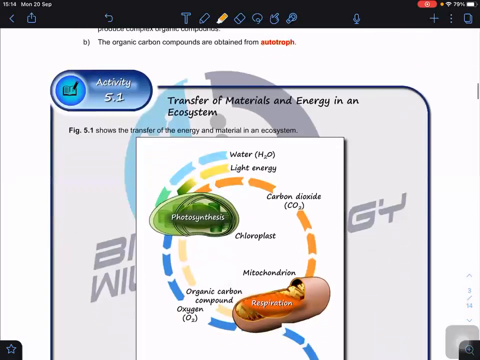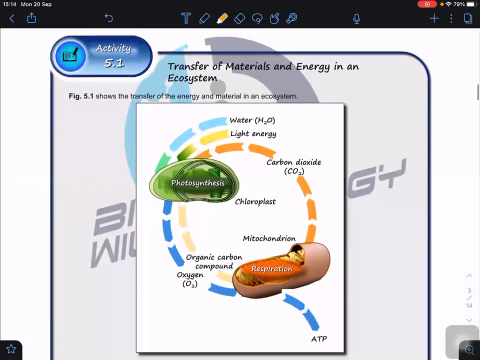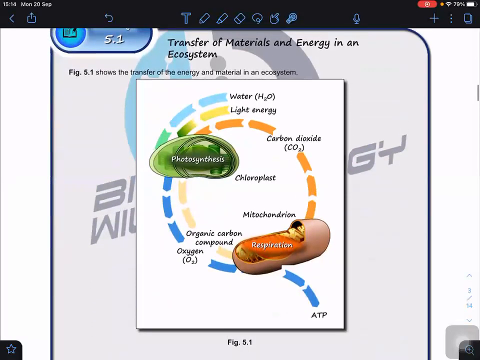Okay. So if you look at the transfer of material and energy in an ecosystem, then we can see that the chloroplast carries out photosynthesis. So when it carries out photosynthesis, it is going to release the organic carbon compound. Can you see the organic carbon compound?